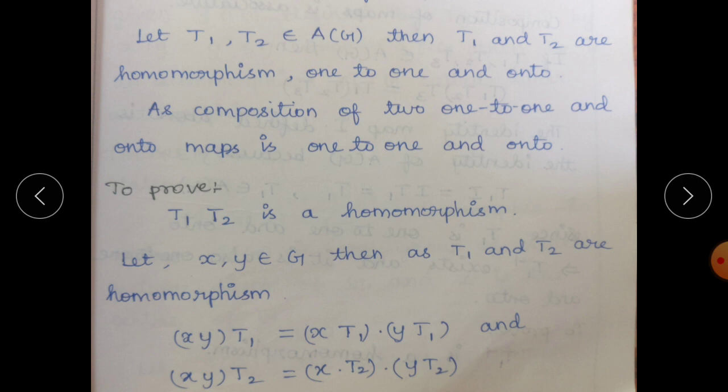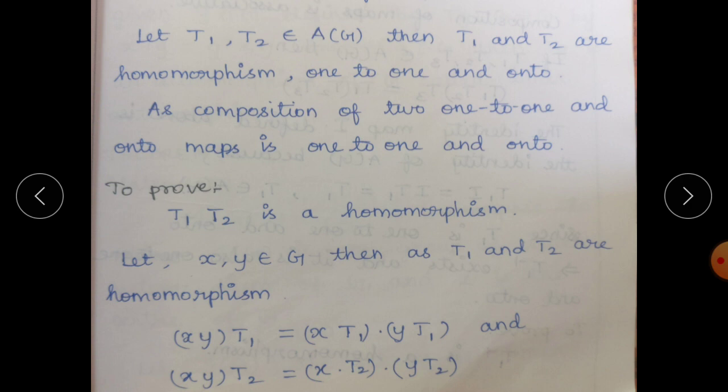So let T1, T2 belong to A(G). Then T1 and T2 are homomorphisms, one to one and onto. You know that because any element from A(G) is an automorphism, which is a homomorphism, one to one and onto. The composition of two one to one and onto maps is surely one to one and onto.